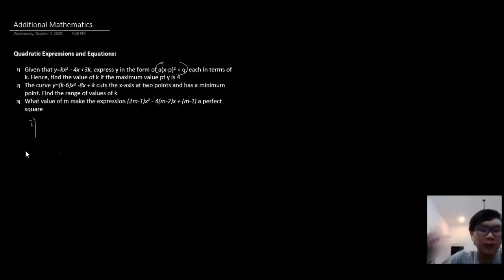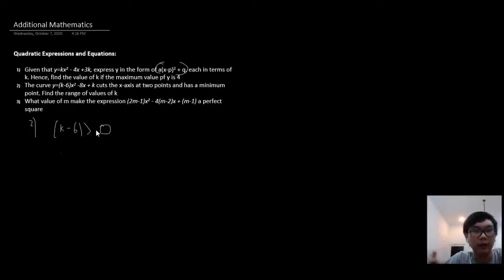This one has a similar concept to the previous question, in which we are talking about either a maximum or minimum point. So here we can say that k minus 6 must be greater than 0. It can't be greater than or equal to 0, because the coefficient in front of x squared can't be 0. It must be a non-zero number. So we need to take into account that k minus 6 will always be greater than 0.